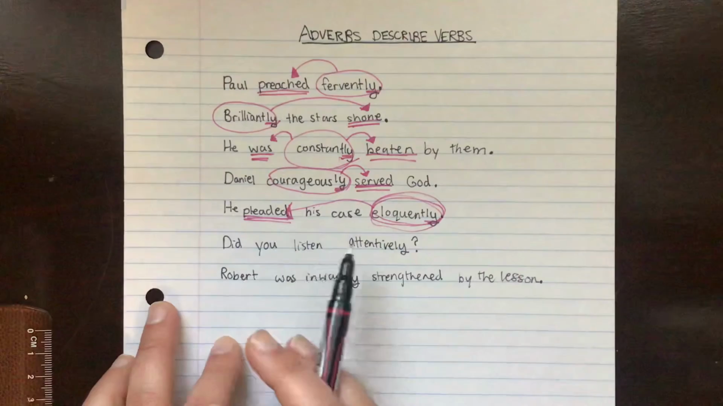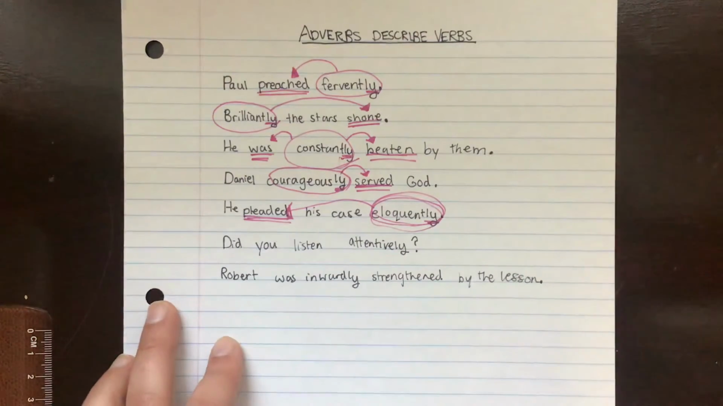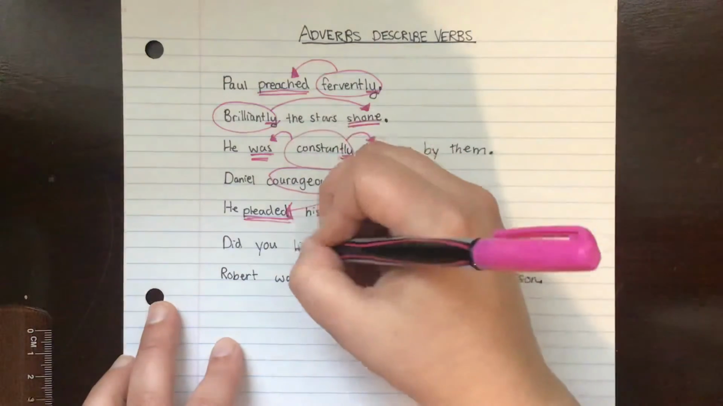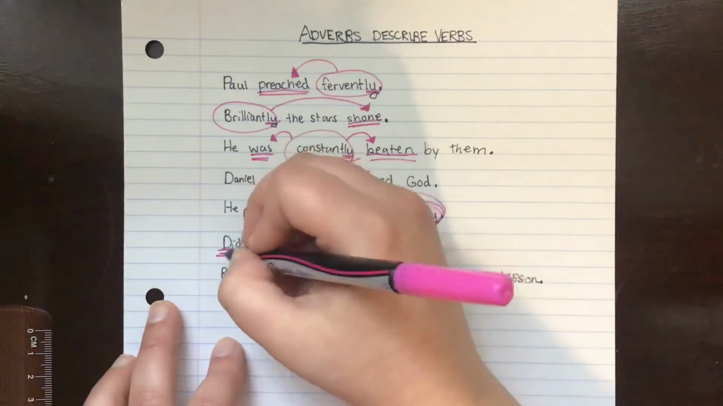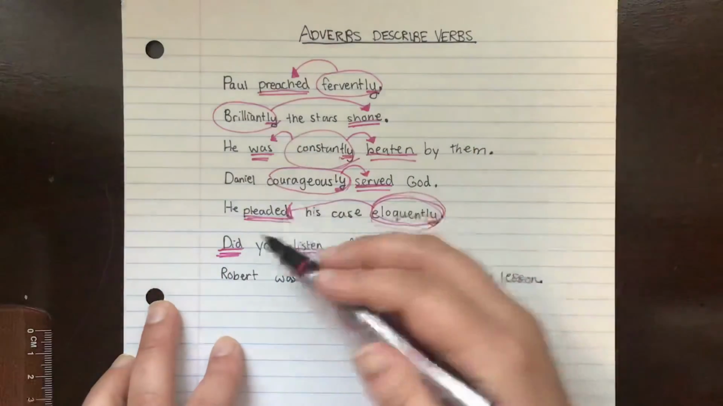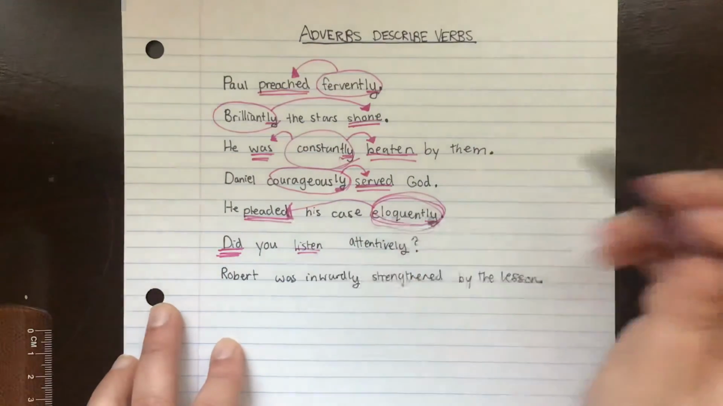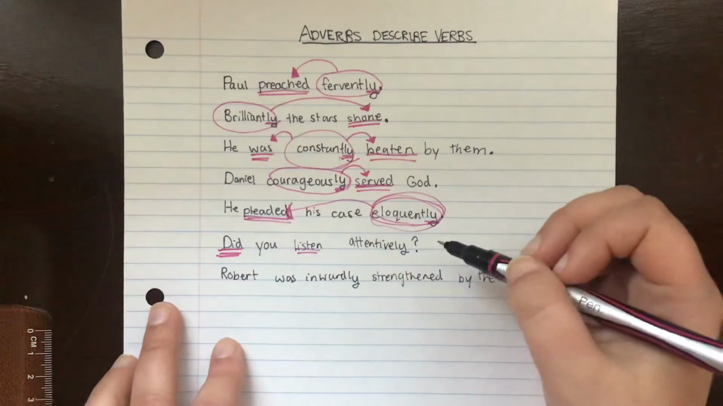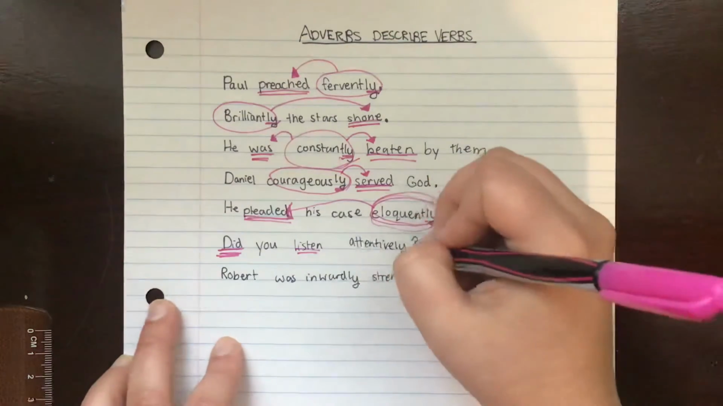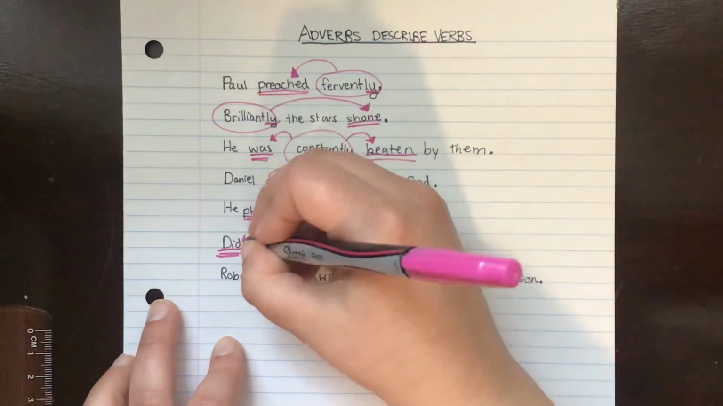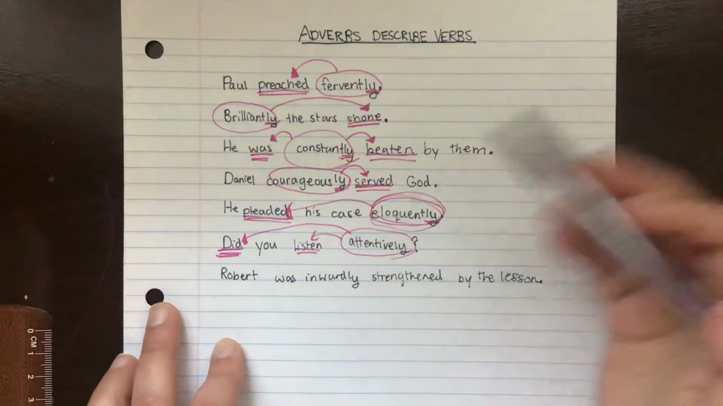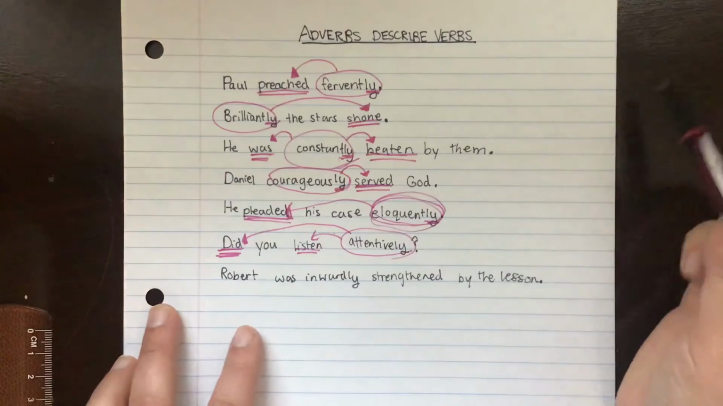Next, did you listen attentively? What are my verbs here? What is you doing? Well, they're listening, but did is also one of those helping verbs. So there are two verbs. What's describing those verbs? Listening attentively. So once again, our adverb is describing both of those verbs because that's technically a verb phrase.